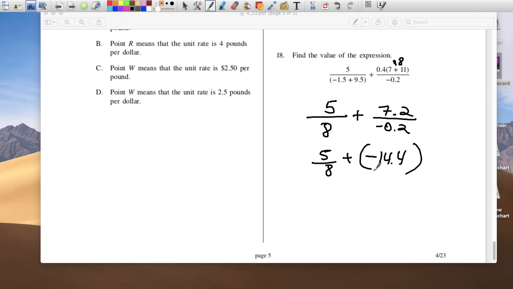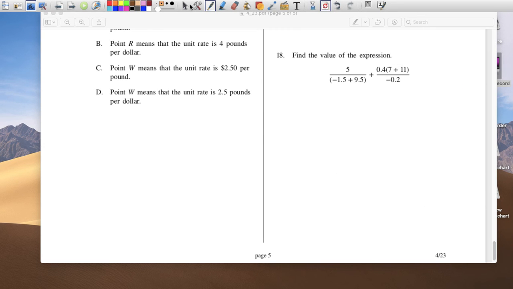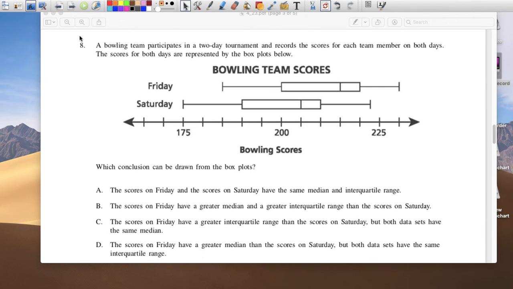So let's just add. In your calculator, do 5 over 8 plus negative 14.4, and that's going to give us negative 13.775. Final answer. Okay. All right, that's it.